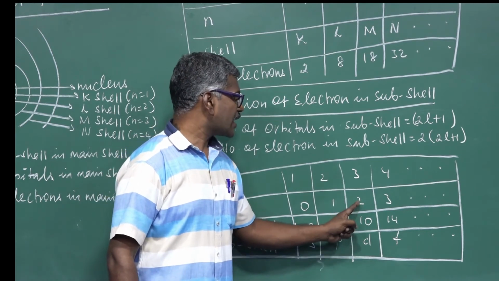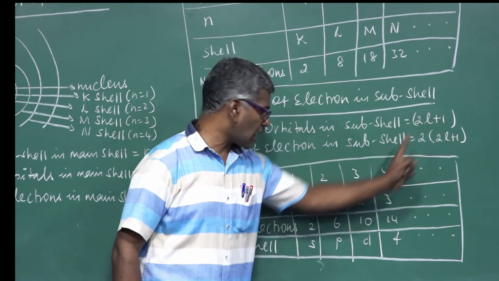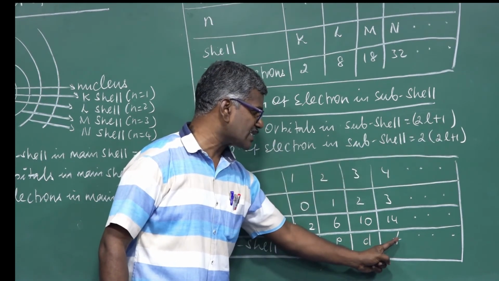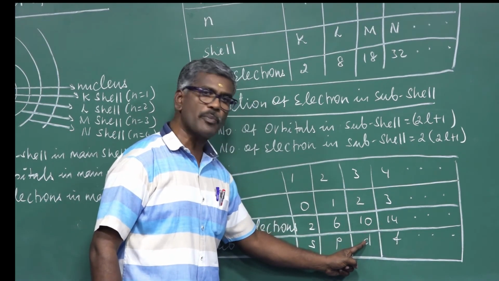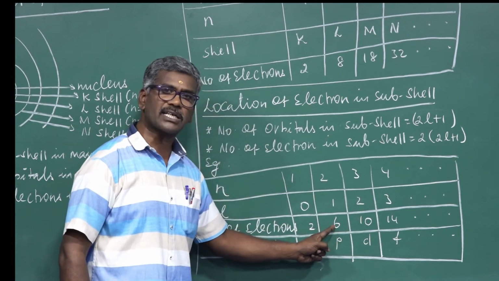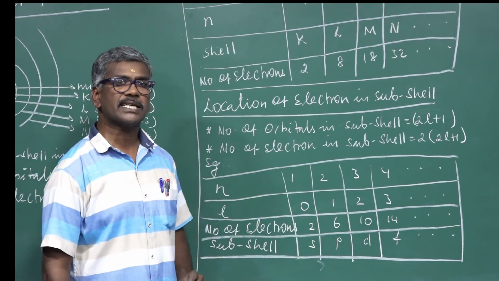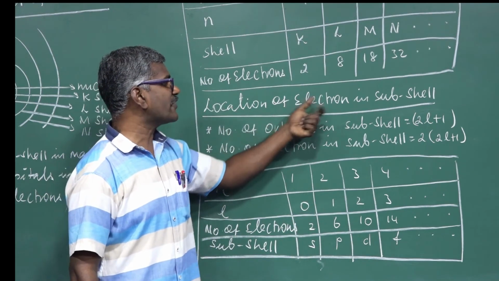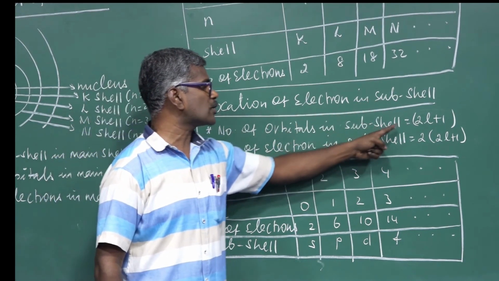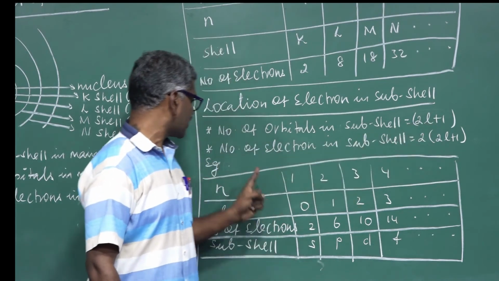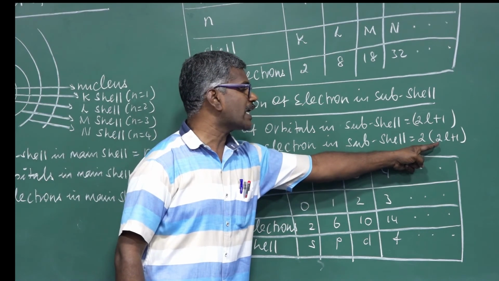Another one is l value 2. l value 2 means totally 5 orbitals in the D subcell. Likewise, F subcell has totally 7 orbitals, accommodating 14 electrons, D subcell 10 electrons, P subcell 6 electrons, S subcell 2 electrons. These electrons are present in the subcell, that is the location of electrons. What is the formula? Number of orbitals in the subcell equals 2l plus 1. Number of electrons in the subcell equals 2 into 2l plus 1.